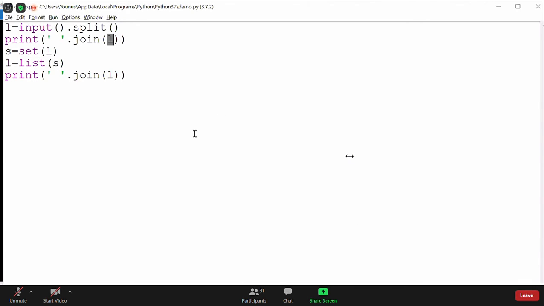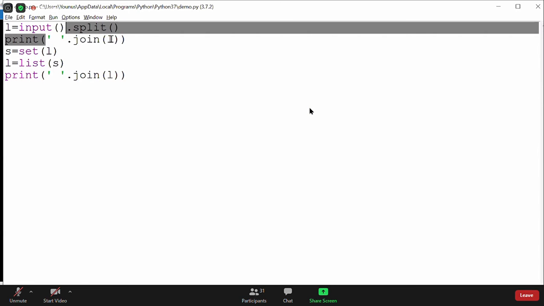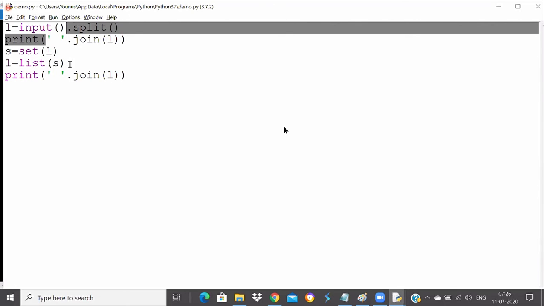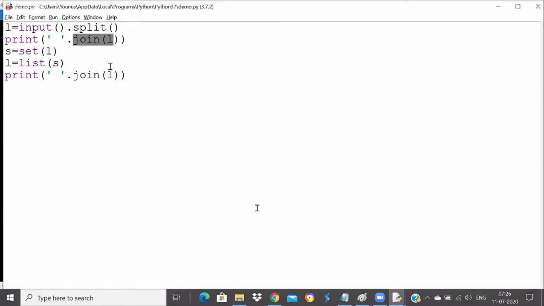So we put it as a string. That's why there is a space here. I'm saying that every element of the list you join with a space. That's the beauty of join. I told you, Satyam, that a lot of the time we'll use this while printing an output, because I don't want the output to be printed as a list or tuple or something. I want to print it as a string. So the join method is very useful for converting from list to string or tuple to string and printing it. Split method, join method, I told you these are very important methods available, which convert into list and tuple.